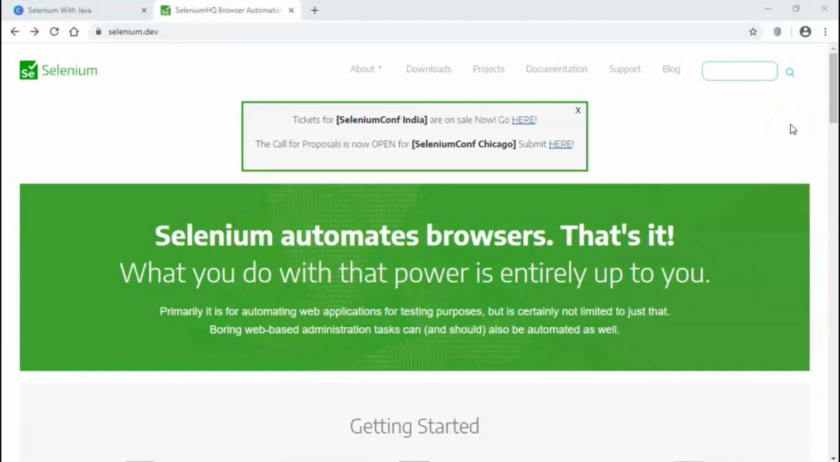Hello guys, welcome to Selenium WebDriver tutorial. In this tutorial, we are going to understand about Selenium architecture. So the previous tutorial was all about the Selenium introduction, the basics of Selenium. And now let's understand the Selenium architecture.